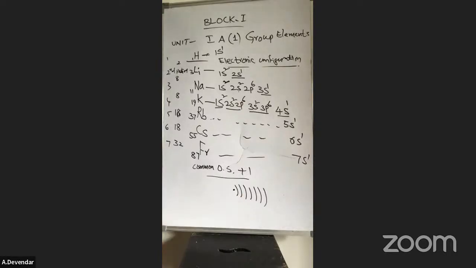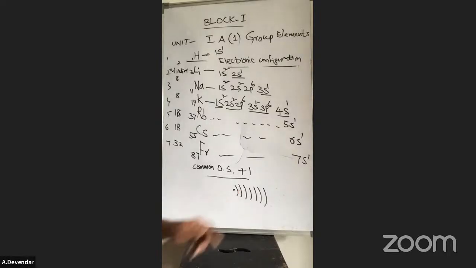Coming to the ionization energy. What is the meaning of ionization energy? What do you mean by ionization energy? The amount of energy required to remove a loosely held electron is called ionization energy. See, friends, shall I remove the lithium 2s electron easily, or is it easy to remove the francium 7s1 electron?